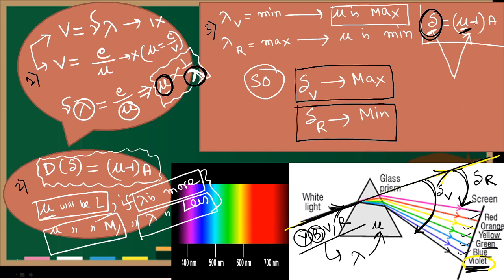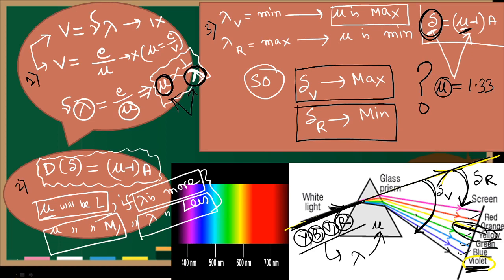Now one general question comes: sir, we say glass refractive index is 1.33, but we never mention which color it is for. You are saying if the color changes, then mu will also change, because they have this relation. Then why, sir, do you always say the refractive index of glass is 1.33? What is the middle color? Generally the middle color is yellow. Yellow is the middle color.